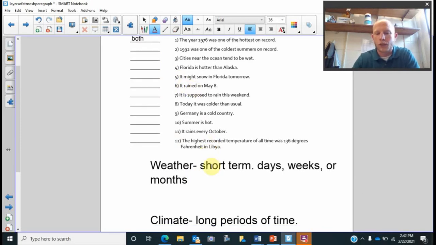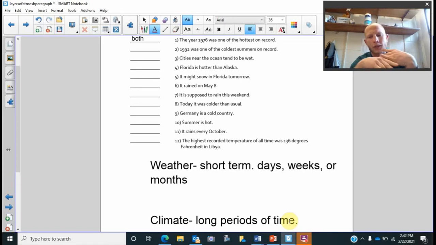If we're looking at weather here, weather is short term, meaning days, weeks, or months, right? You can look on the Weather Channel and they can predict the weather in the short term. But climate is long periods of time. What's Florida going to look like in the next year, or what's the Sahara Desert going to look like in the next year? We can almost always guarantee that the Sahara Desert is going to see very, very little precipitation of any sort. In the Amazon rainforest, every year we can guarantee there's going to be a lot of precipitation. It's going to be tropical weather. It's going to be hot, right?